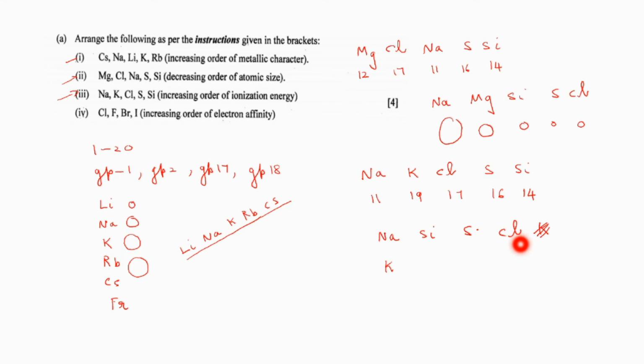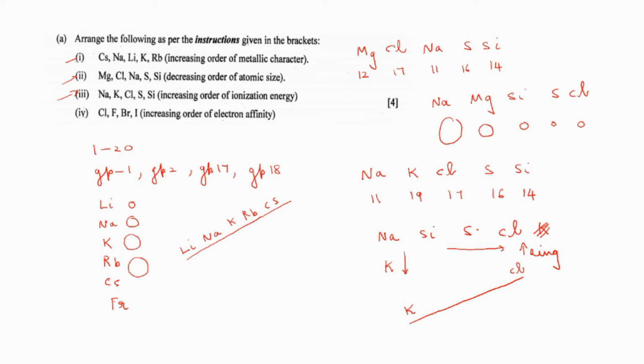So left to right, what will happen to the size of the atom? Size of the atom decreases. So what will happen to the ionization energy? Ionization energy also will be increasing. Whereas down the group, what will happen? Ionization energy decreases. So in which order will you have to arrange the elements? Maximum ionization energy is for chlorine in this case. And minimum ionization energy is not for sodium, but it will be for potassium.